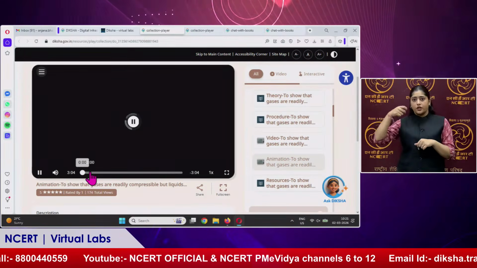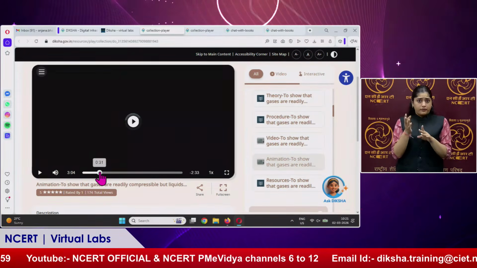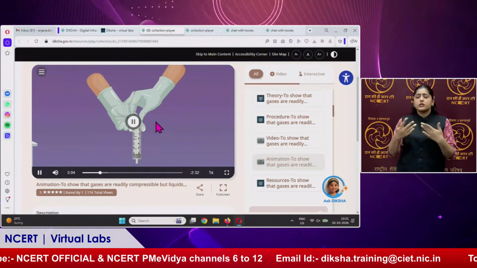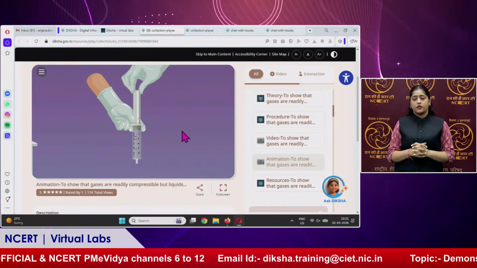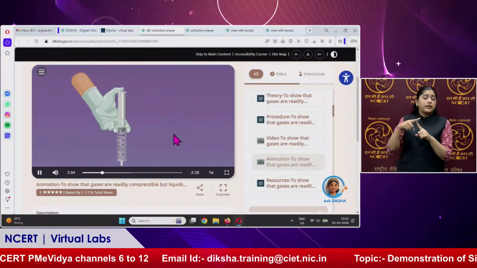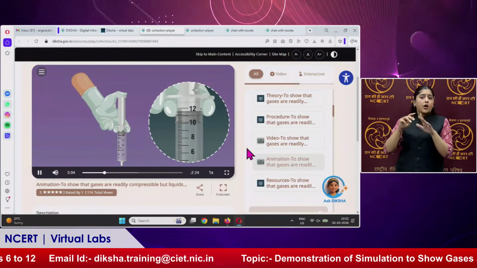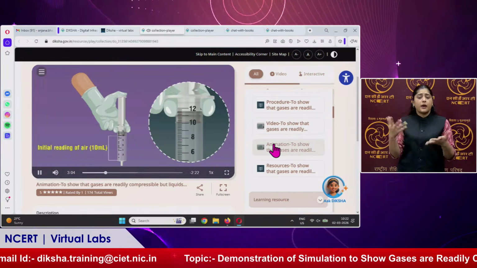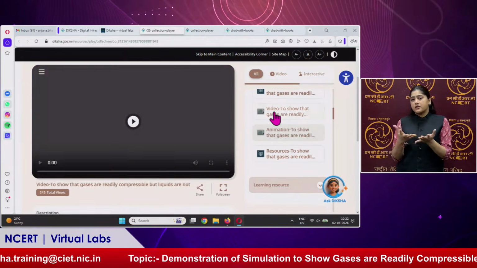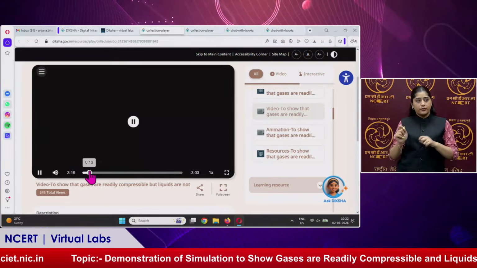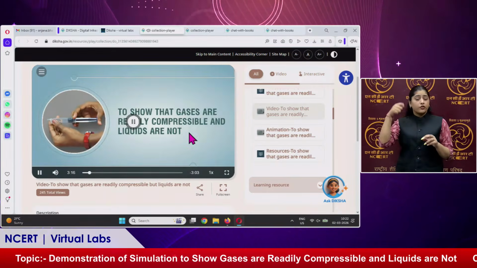Yes, before performing the experiment in real labs or in simulation, this actually gives you an idea of a simulation. Yes, correct, of how a simulation can be performed and how you can perform the experiment in real labs. Okay. So these are the other resources as well, and the video is also there. The video gives you the outlook of real labs.